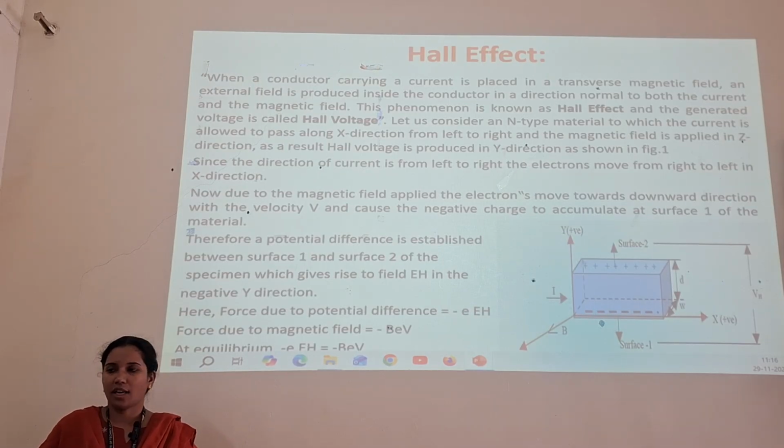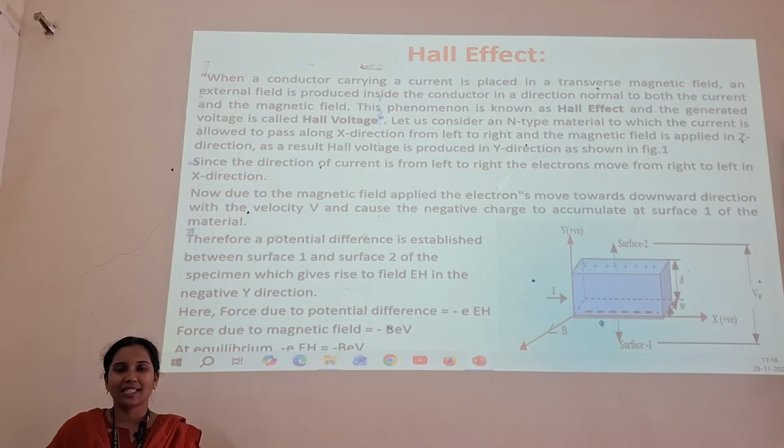Next one is the Hall effect. When a conductor carrying a current is placed in a transverse magnetic field, an electric field is produced inside the conductor in a direction normal to both the magnetic field and the current. This phenomenon is known as the Hall effect, and the generated voltage at that point is known as the Hall voltage.